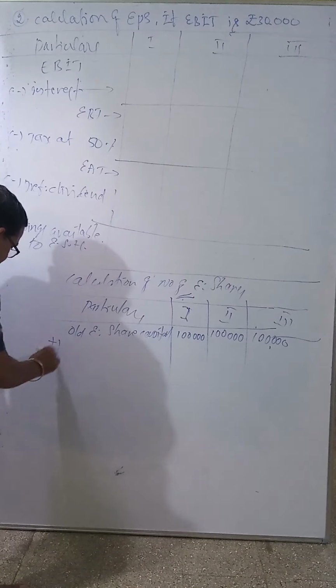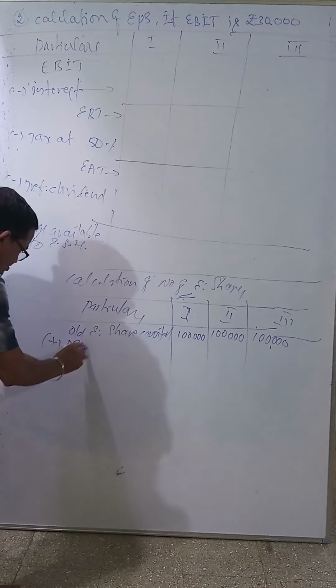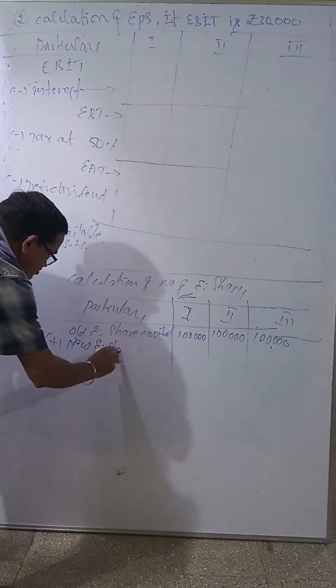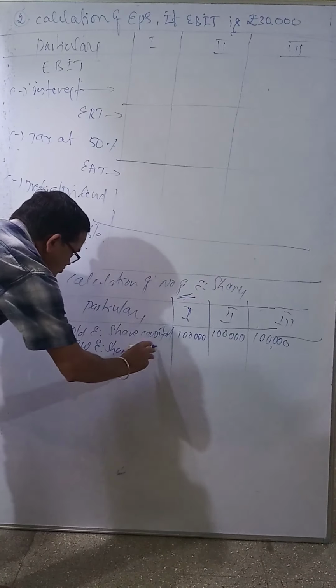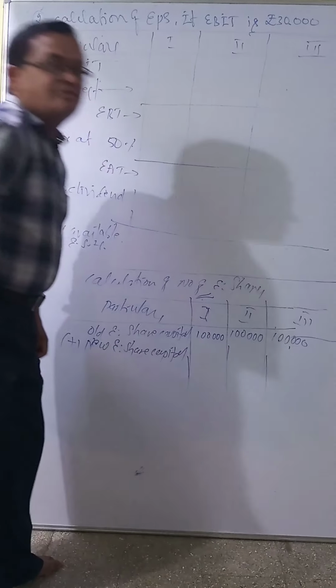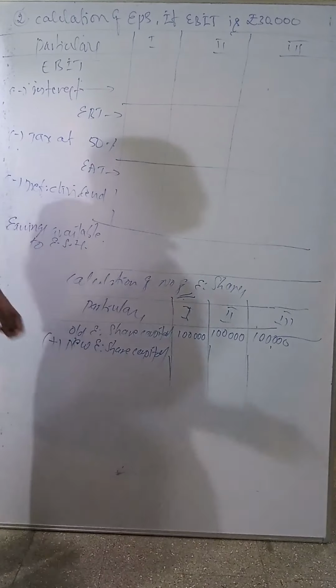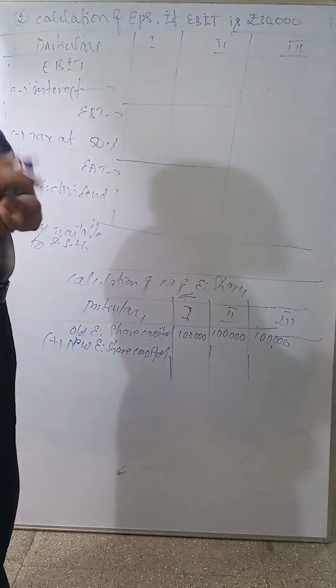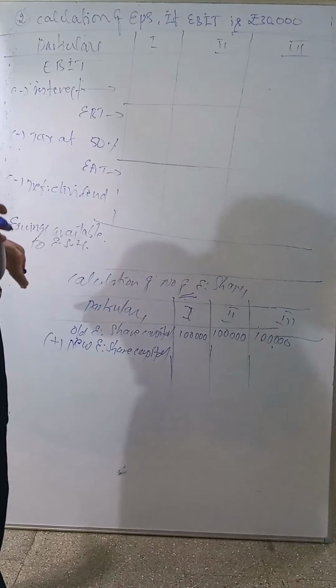Plus new equity share capital. See, the company wants to raise another 50,000. That is called new equity share capital. How to raise it? They have given in the question.